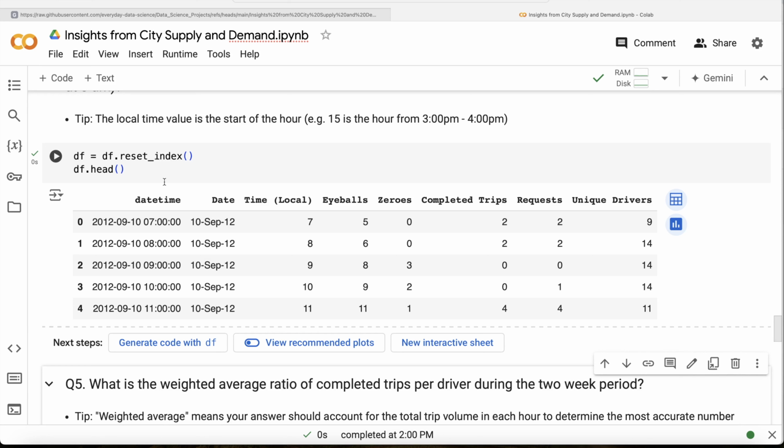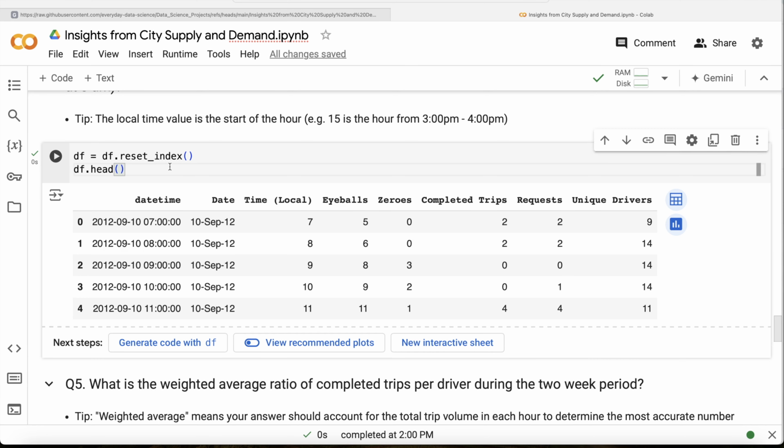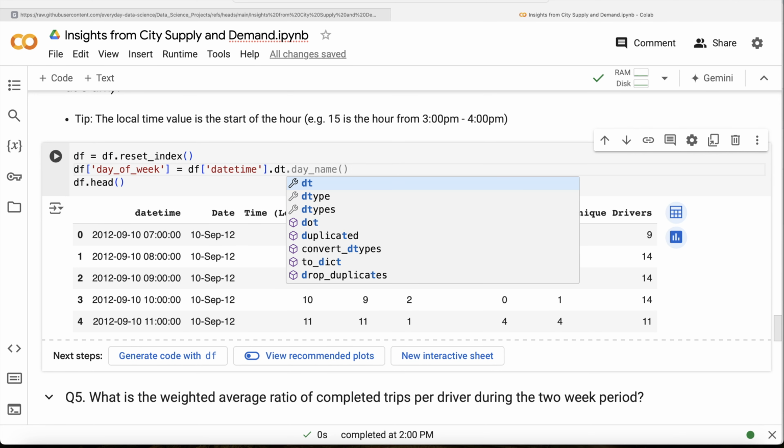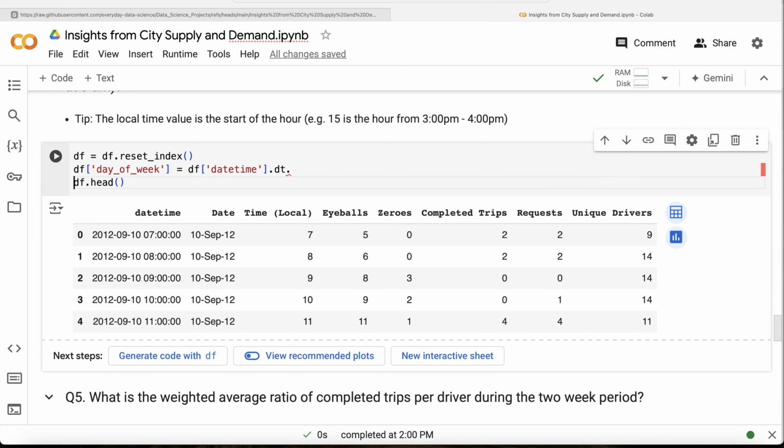Then what we need to do is find what day this particular date falls on. So let us create a new column. Let's call this day of week. And then let us take the df dot datetime column, and use the datetime library, so dt, and then day name.